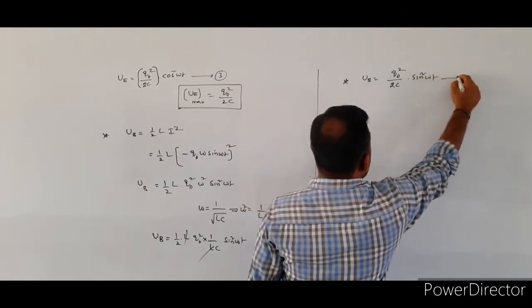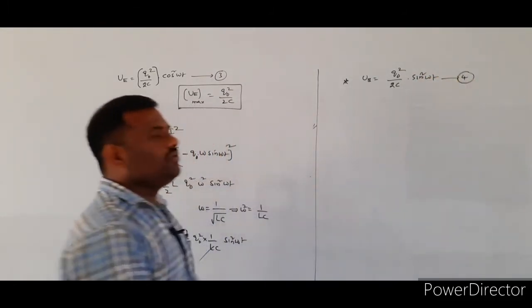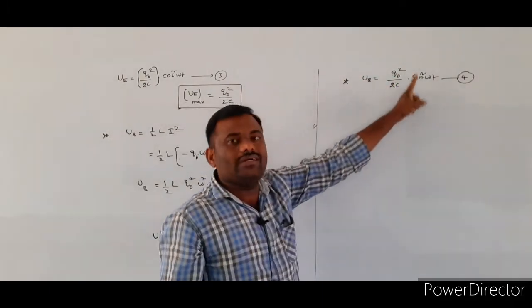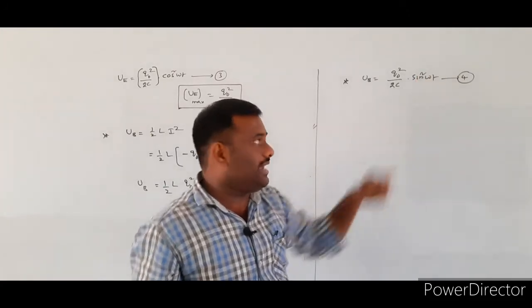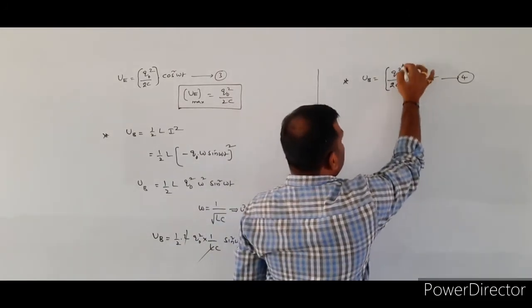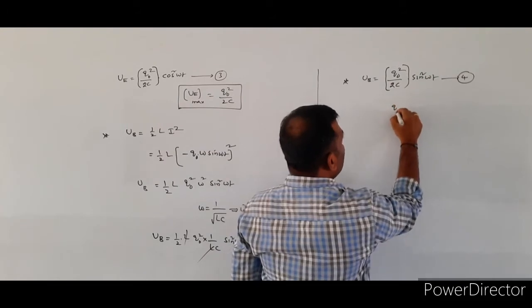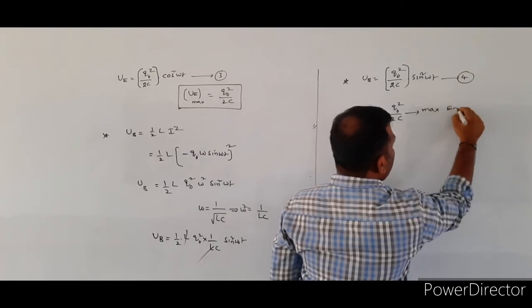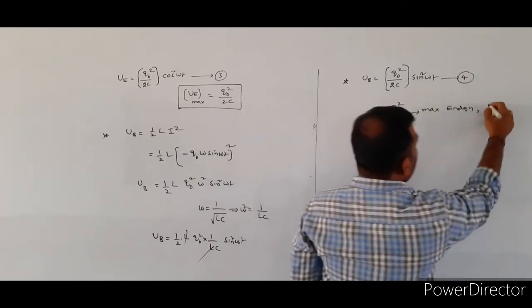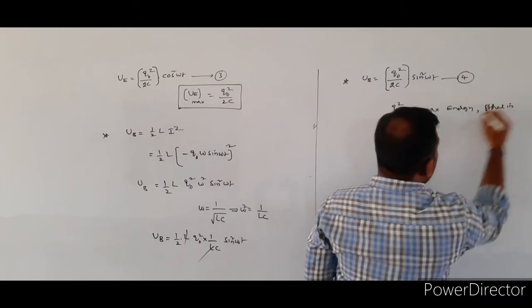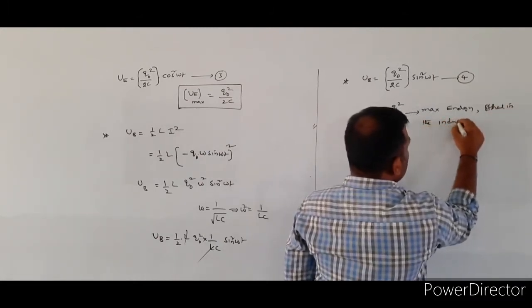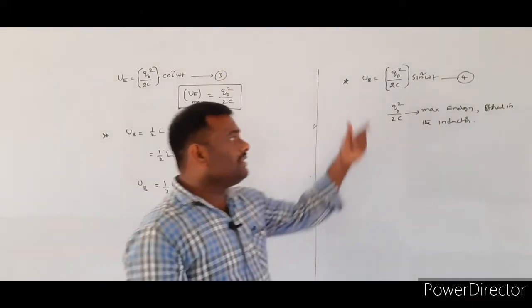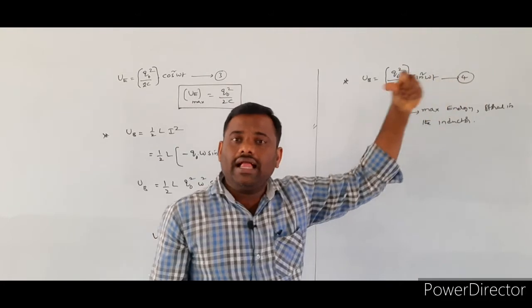sine square omega t. Let it be equation number 4. The magnetic energy U suffix b is equal to Q naught square by 2c into sine square omega t. Again, what does the term Q naught square by 2c indicate? It indicates the maximum energy which is stored in the inductor coil.